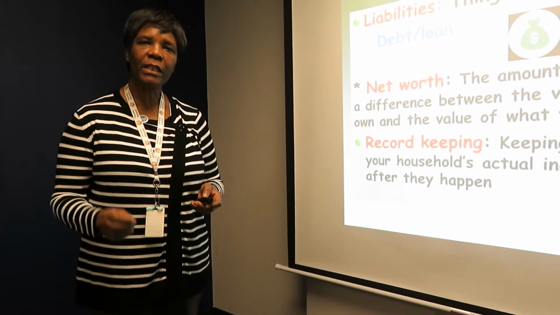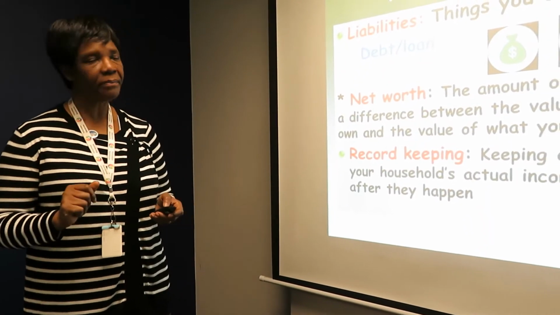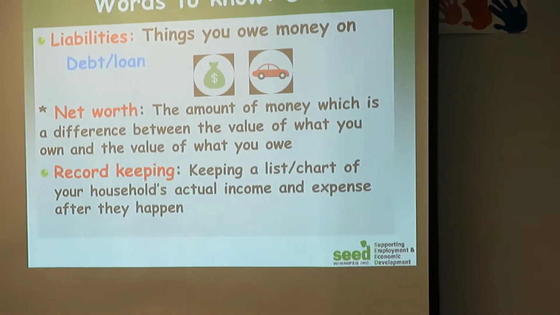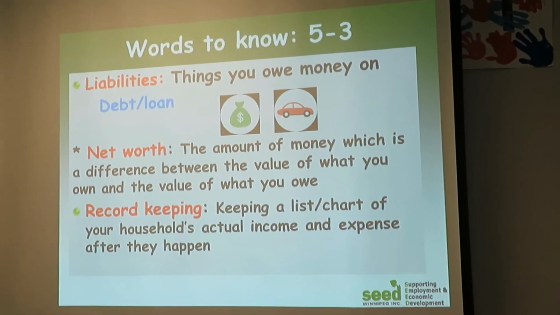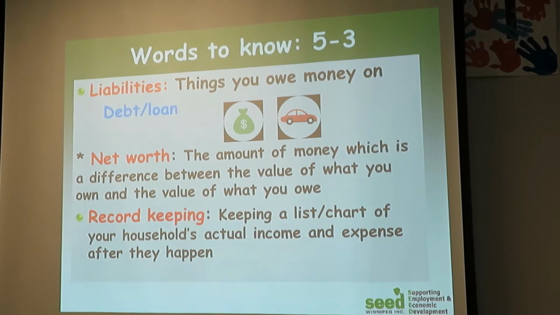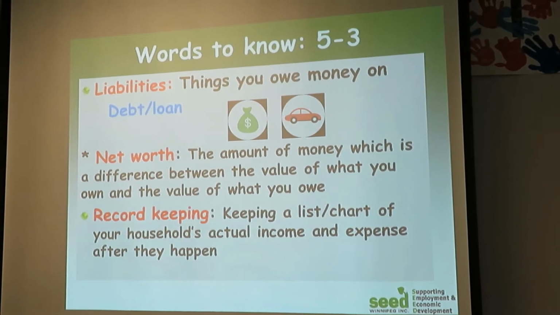Now, liabilities, which is very important for this chapter. Liabilities are things you owe money on. Previously, we talked about own, and here you see it is O-W-E. What does it mean? These are things you received, but you received them thanks to a debt or a loan from a friend or even from a bank.